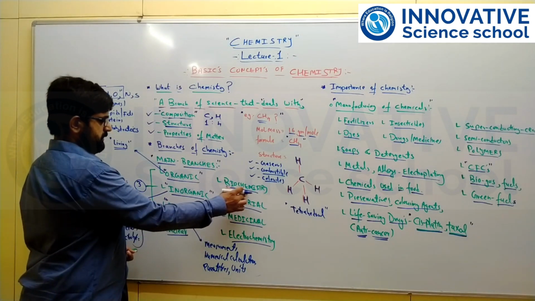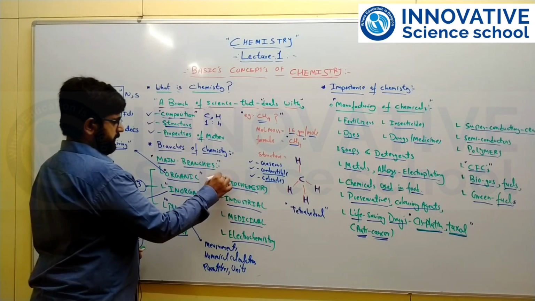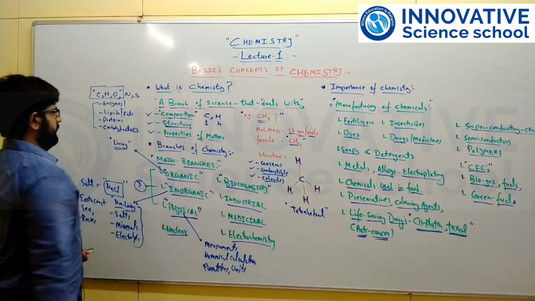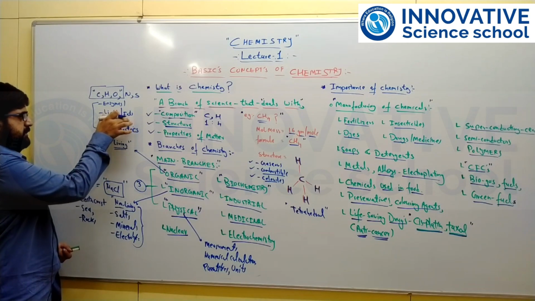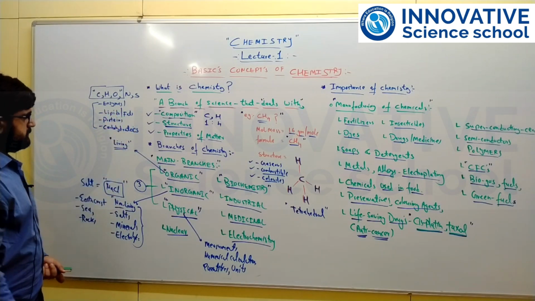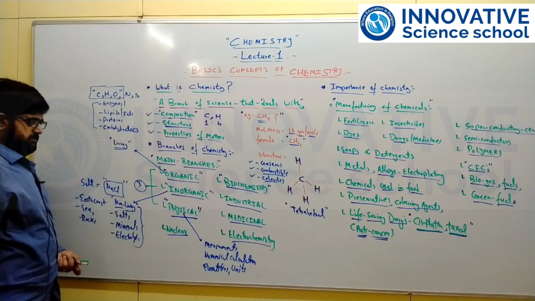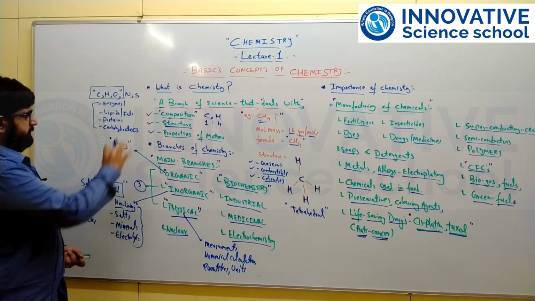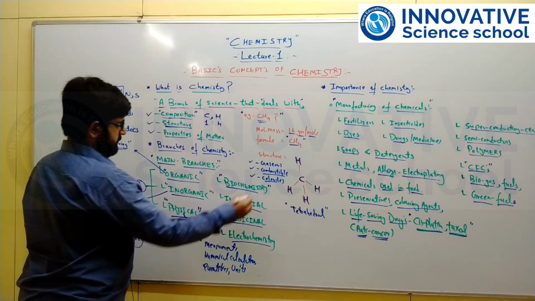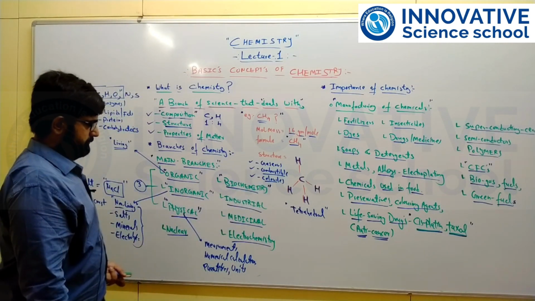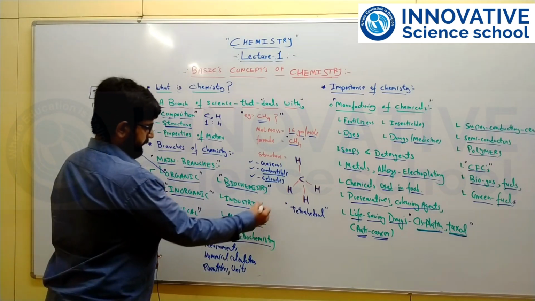Similarly, biochemistry deals with the molecules which are present in living organisms. It is one of the sub-branches of organic, as we have discussed: fats, proteins, carbohydrates, enzymes, which are made up of carbon, hydrogen, oxygen as well as nitrogen and sulfur. So the study of these types of compounds is done in biochemistry, which deals with living organisms like plants and animals.